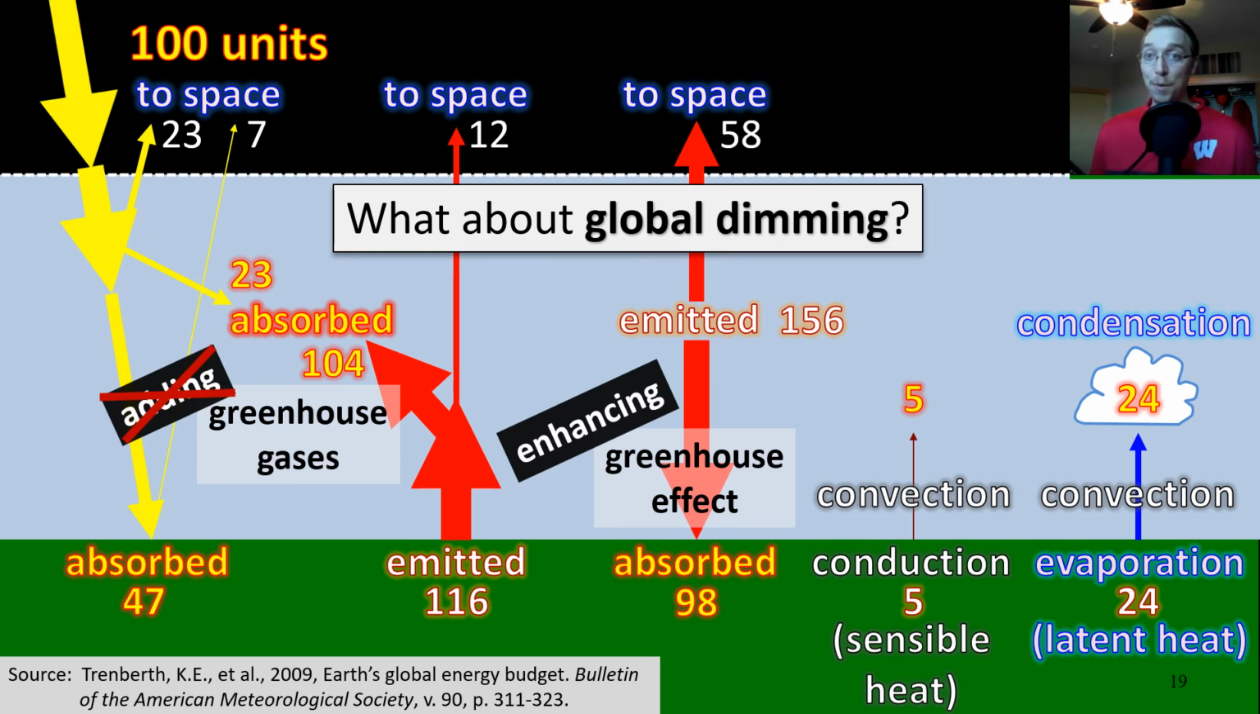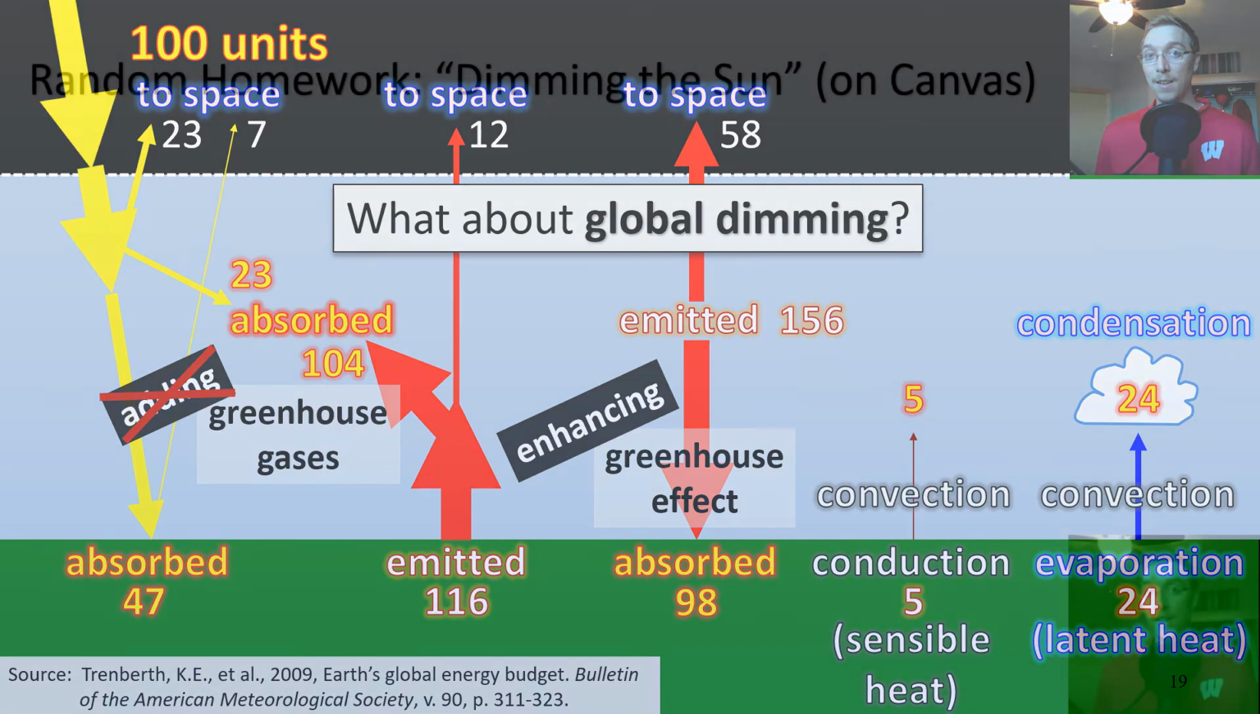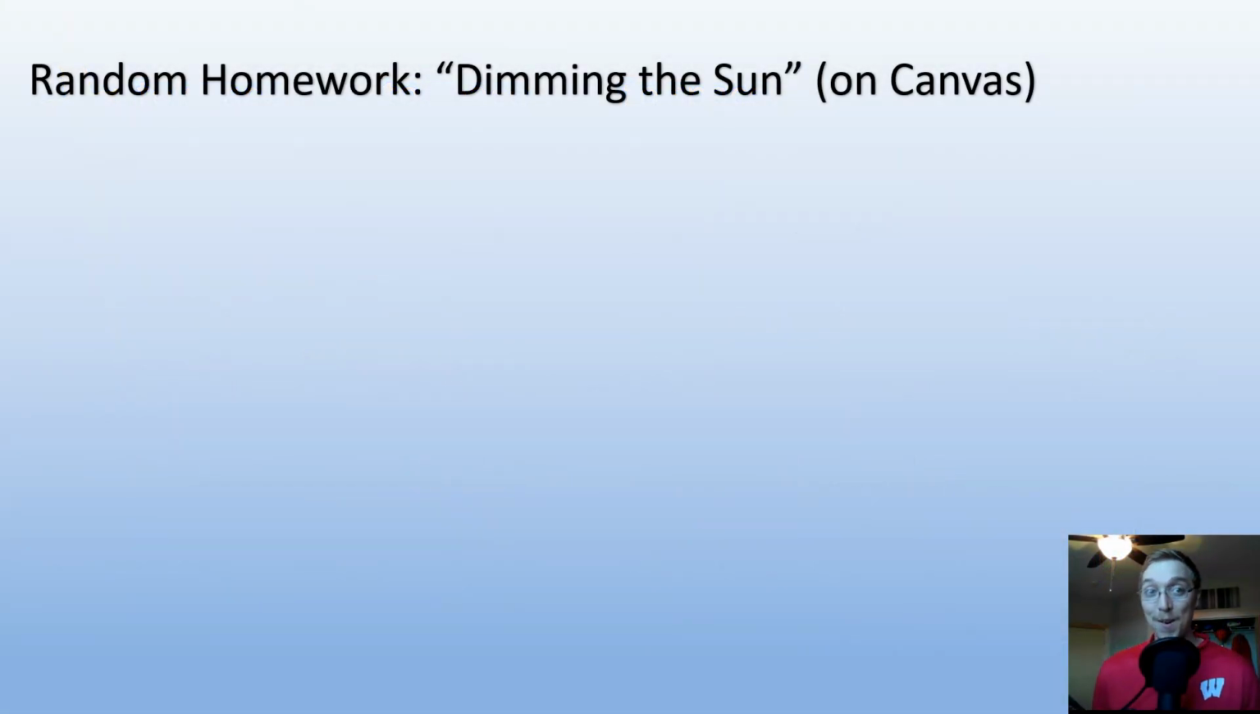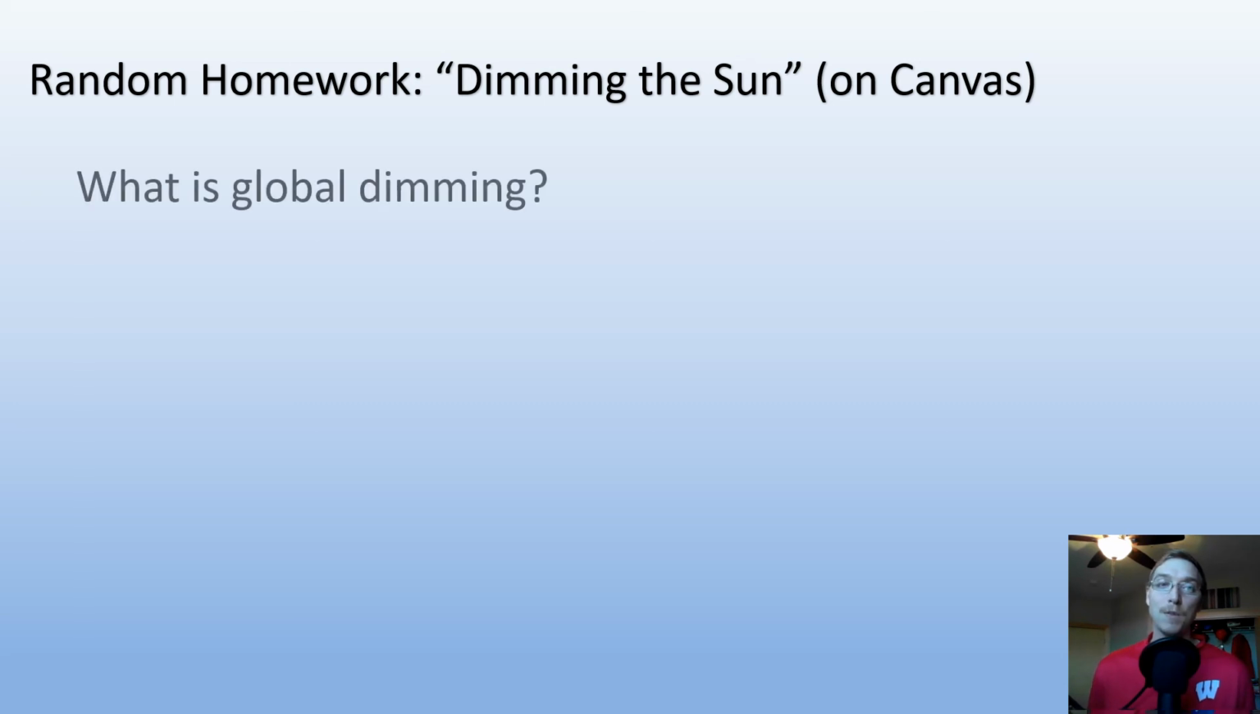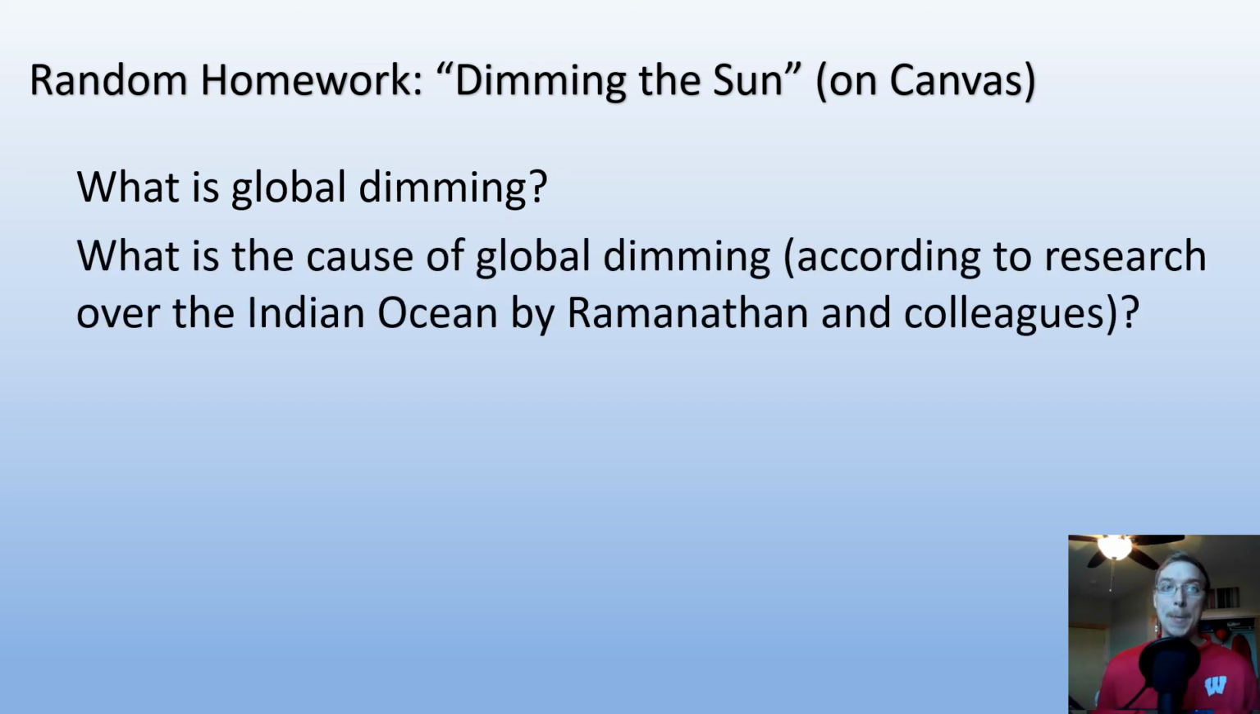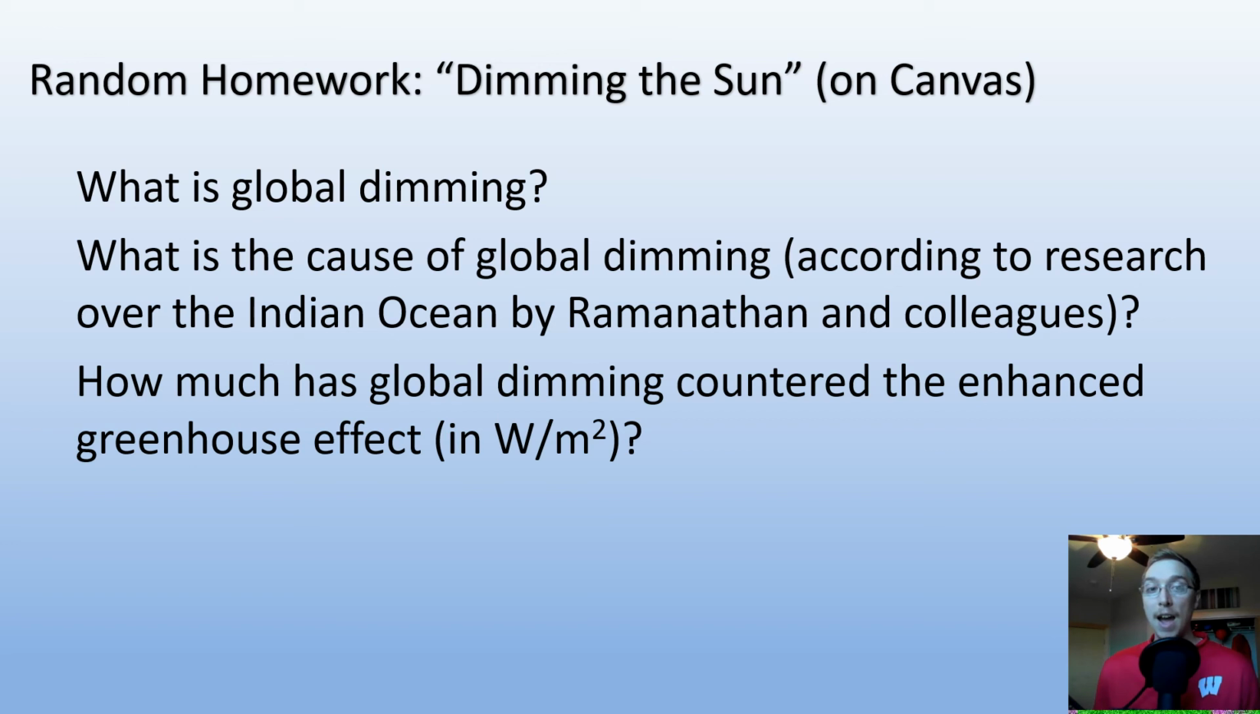So I'd like you to learn for yourself what global dimming is. In fact, that will be our next random assignment. Dimming the Sun, it will be on Canvas. So I want you to answer these questions, and this will also be on Canvas. What is global dimming? What is the cause of global dimming according to research over the Indian Ocean by Ramanathan and colleagues? And then how much has global dimming countered the enhanced greenhouse effect in watts per meter squared?